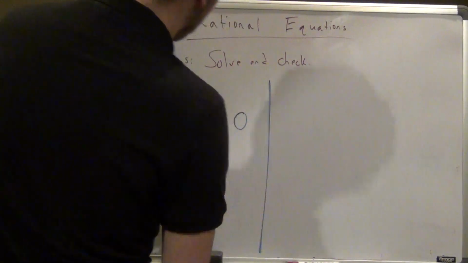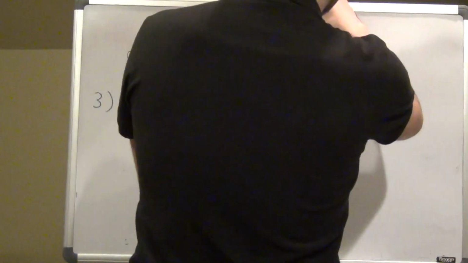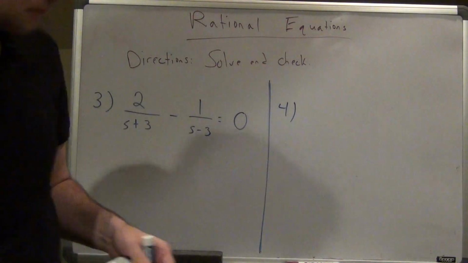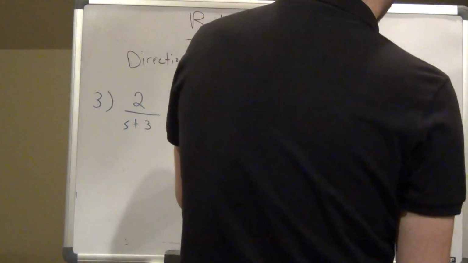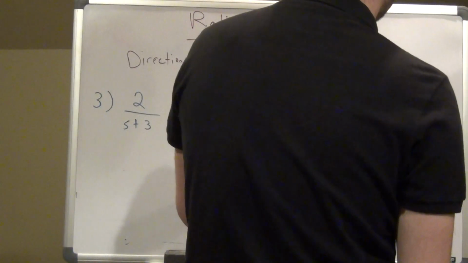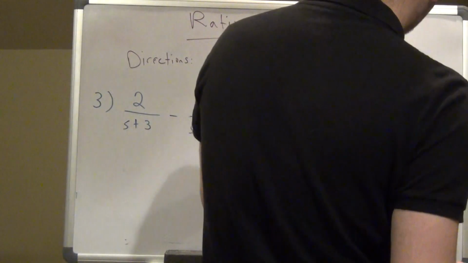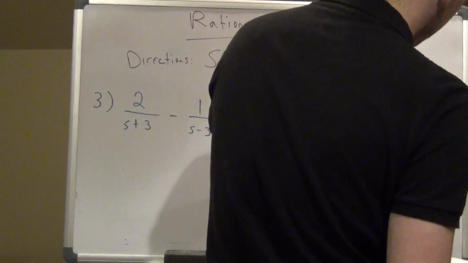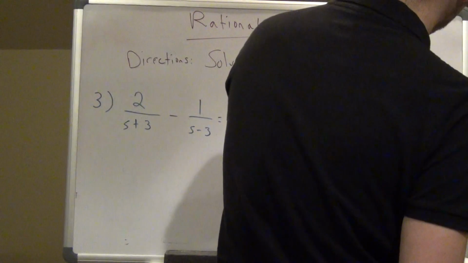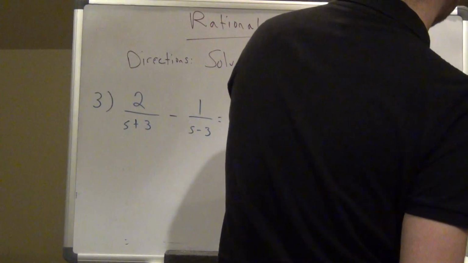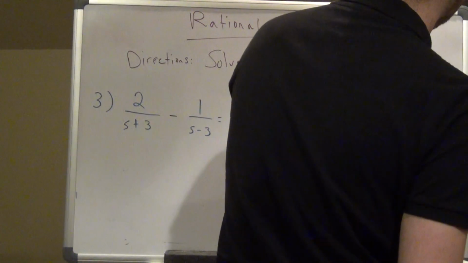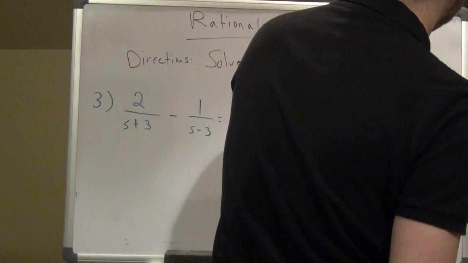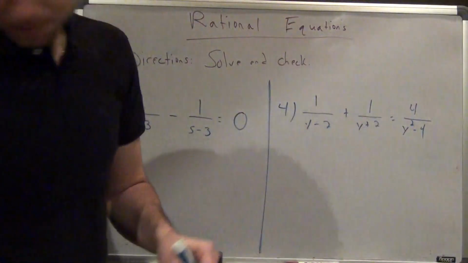And then 4, you have 1 over y minus 2 plus 1 over y plus 2 equals 4 over y squared minus 4.